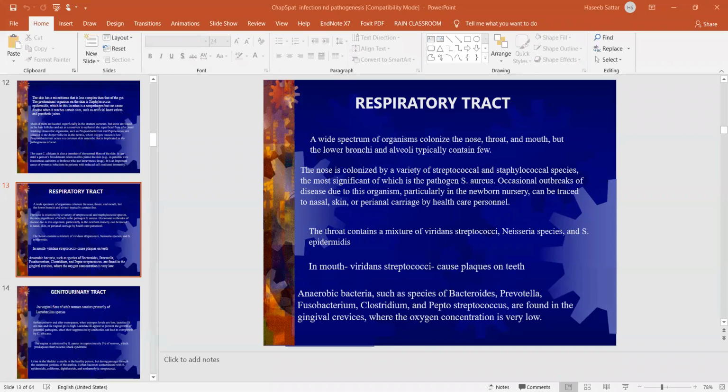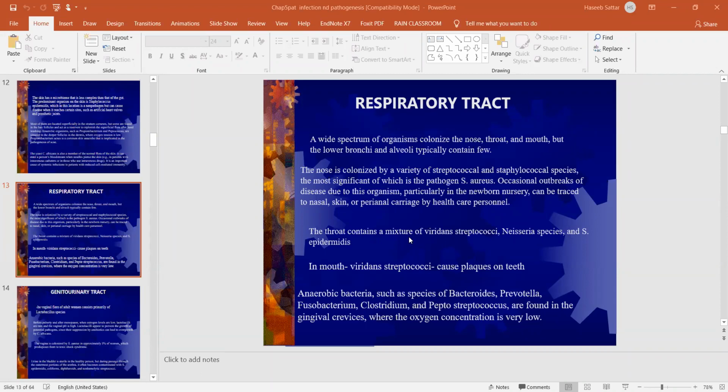Okay, so next we have the bacteria which are present in our respiratory tract. In the respiratory tract, the upper respiratory tract is composed of the nose, throat, and mouth. This is our upper respiratory tract. So in the upper respiratory tract, we have a wide spectrum of bacteria. Okay, we have too much bacteria in the mouth, nose, and throat.